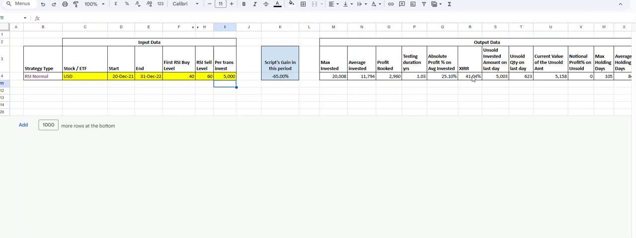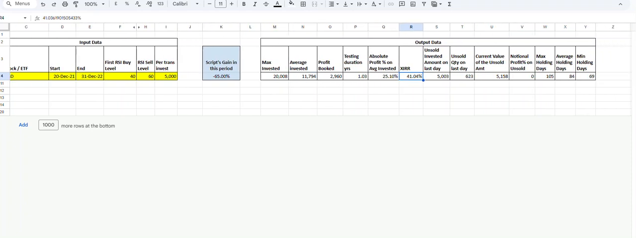So if you invested 5,000, the maximum investment that you did was 20,000. So you had to buy 4 times, and then the average investment you made was around 12,000. So whenever you held the position, you had to buy 2 times. Book profits, 41% annualized return.